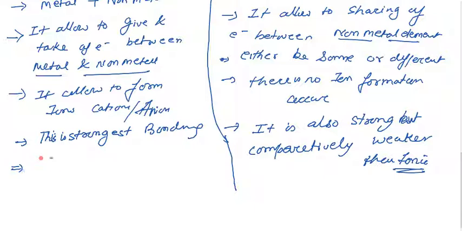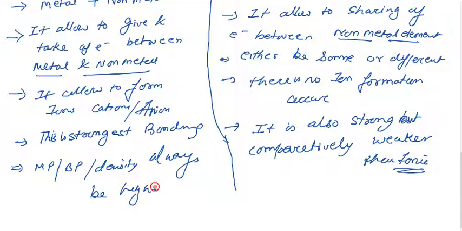Also, on the basis of melting point, boiling point, and density, the values are always higher for the ionic compound. In covalent bonding, they are comparatively lower. Most commonly covalent compounds have high melting and boiling points, but compared with ionic compounds that value is a little bit lower.